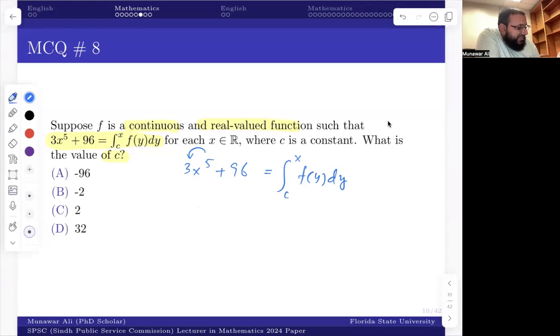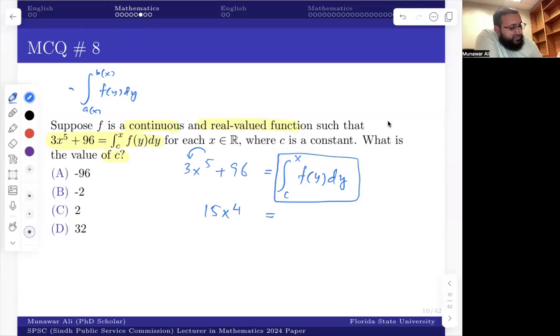The constant's derivative is 0. And if you differentiate the right-hand side, you can apply what we call the second fundamental theorem of calculus. Let me say, if you have some a of x and b of x and some f of y dy, what happens if you differentiate with respect to x?